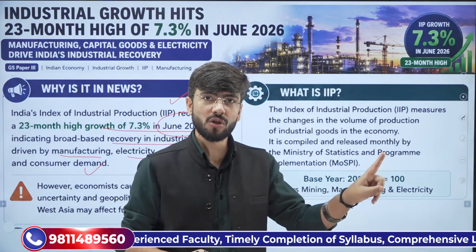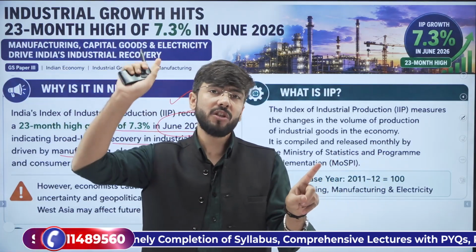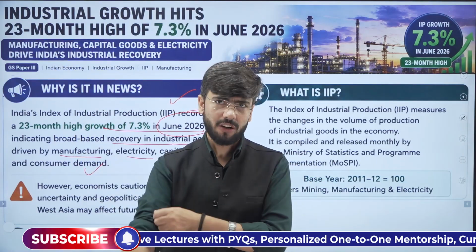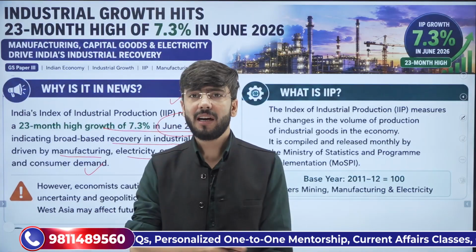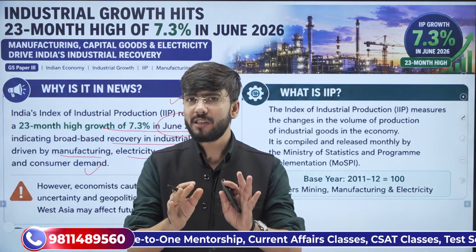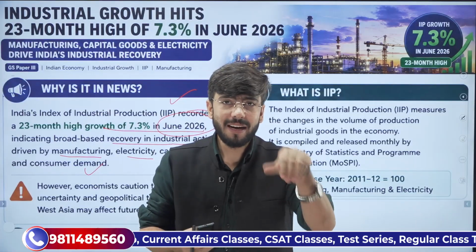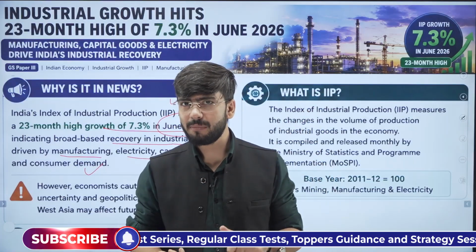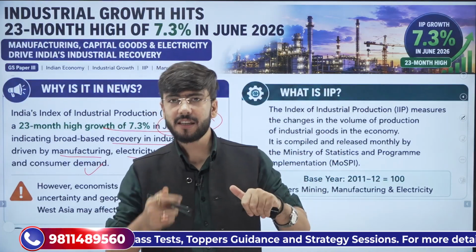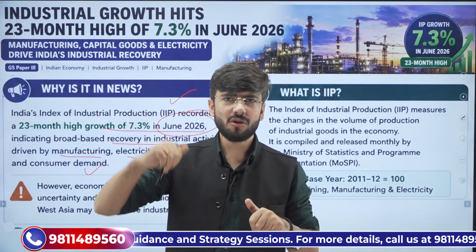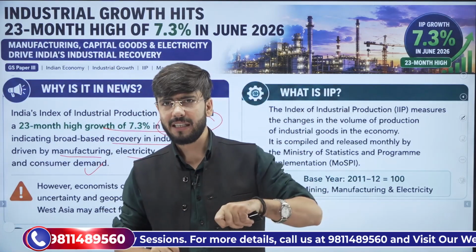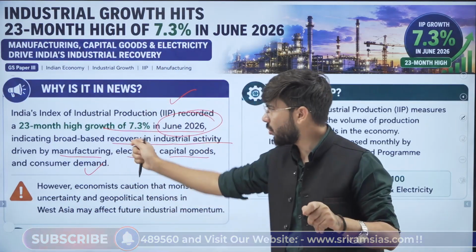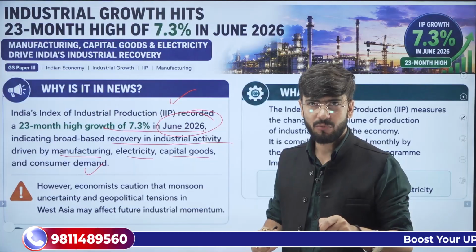First is the monsoon and second is the external geopolitical crisis, which economists usually call external shocks to the economy, where the economy is not influenced or threatened by domestic factors but by external factors. Say monsoon and the global instability due to the West Asian crisis, the Russia-Ukraine crisis, or the US-Iran crisis. These two instabilities may change the course of action of the Indian economy in the time to come.